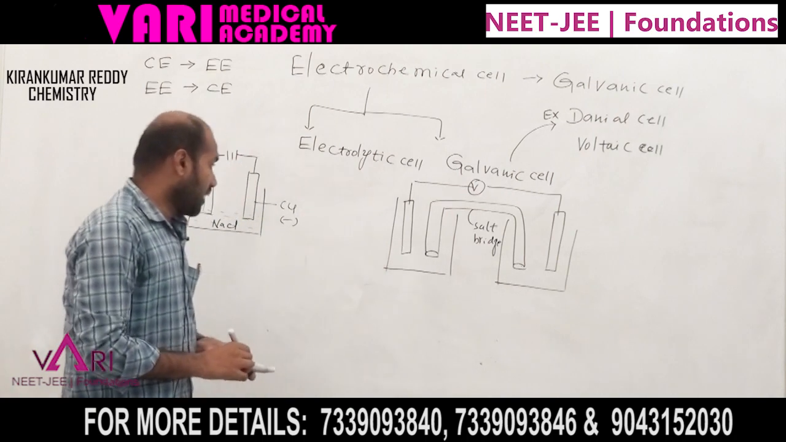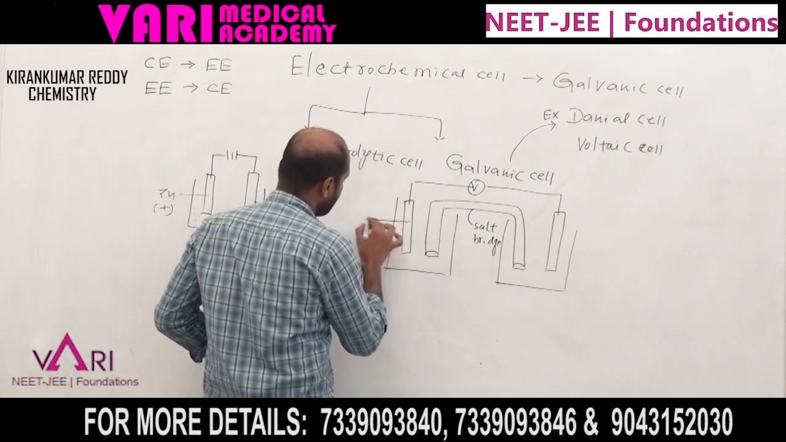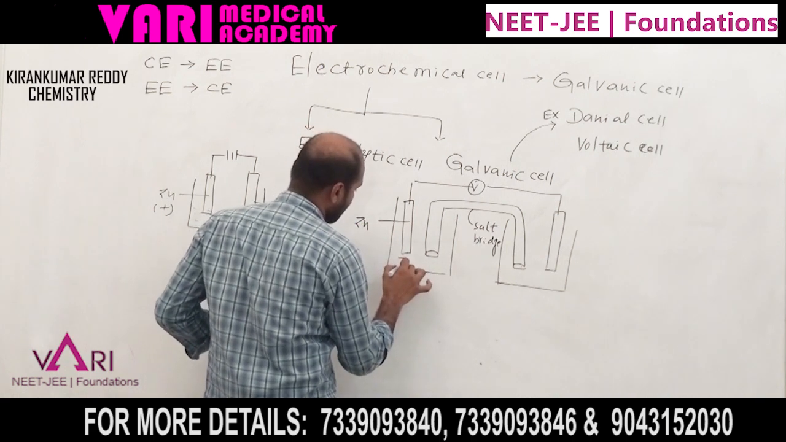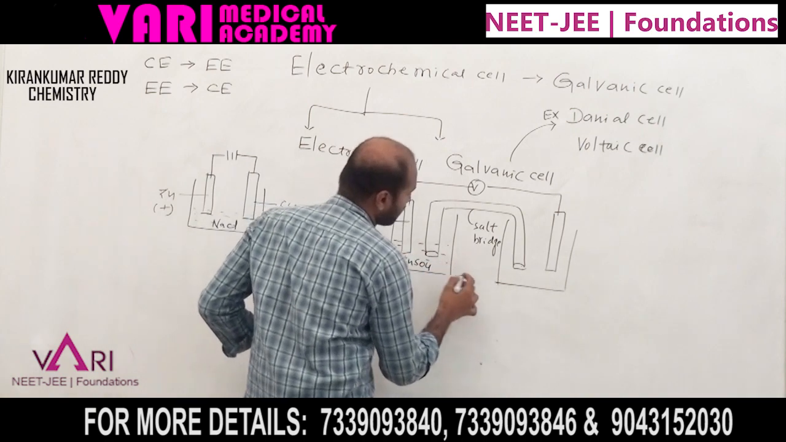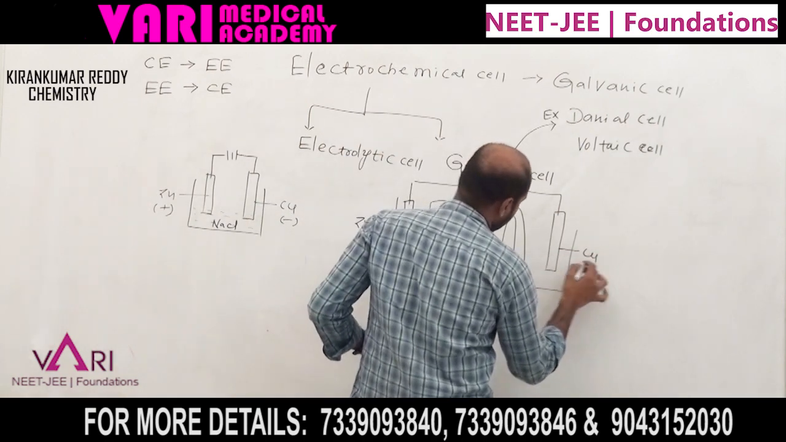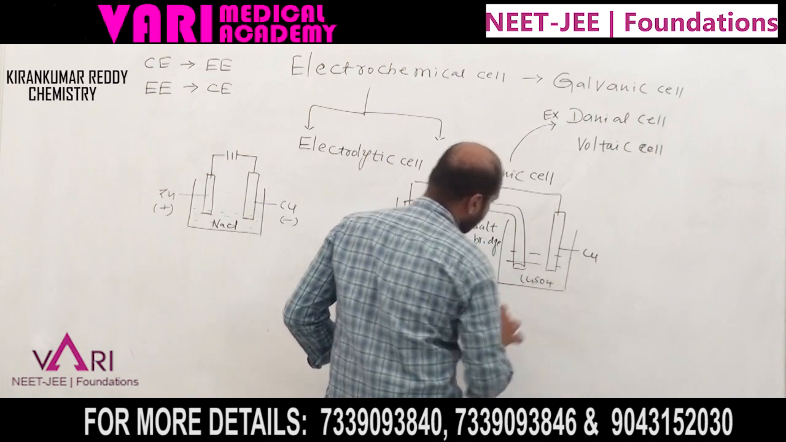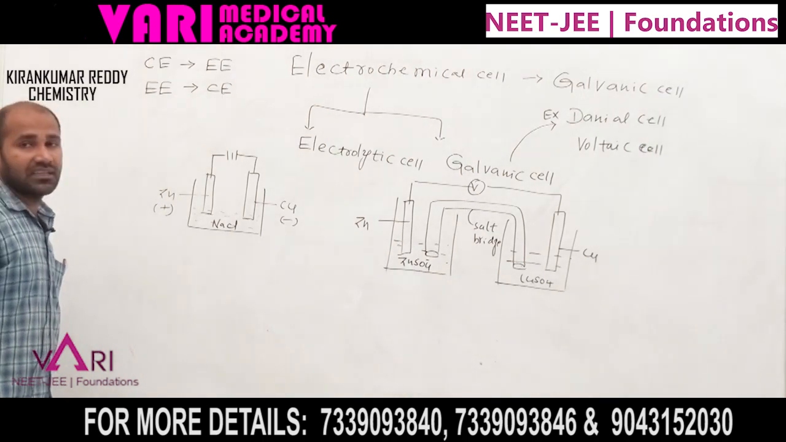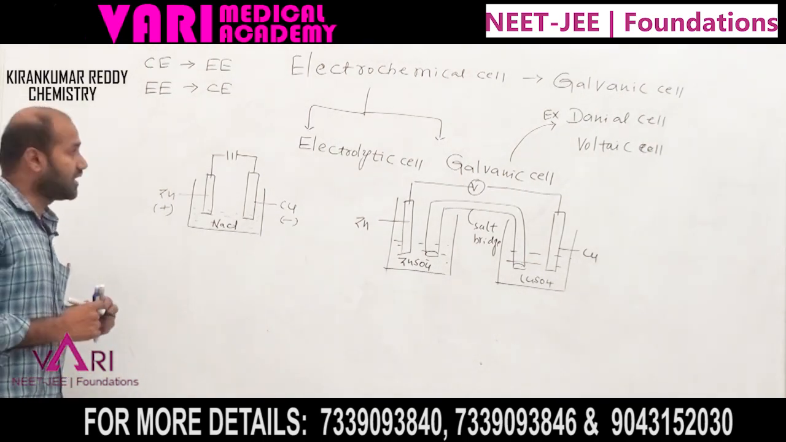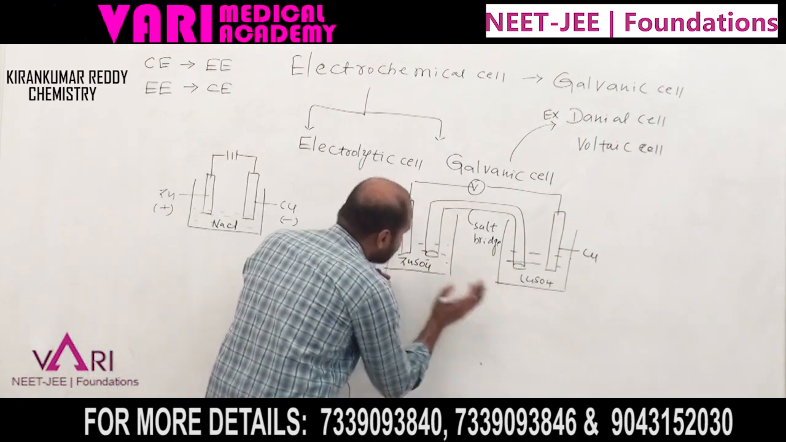Salt bridge. Now here I am taking a zinc electrode dipped in zinc sulfate solution, and next, a copper electrode dipped in copper sulfate solution. Electrochemical cells are divided into two types, students. One is the electrolytic cell, another one is the galvanic cell.